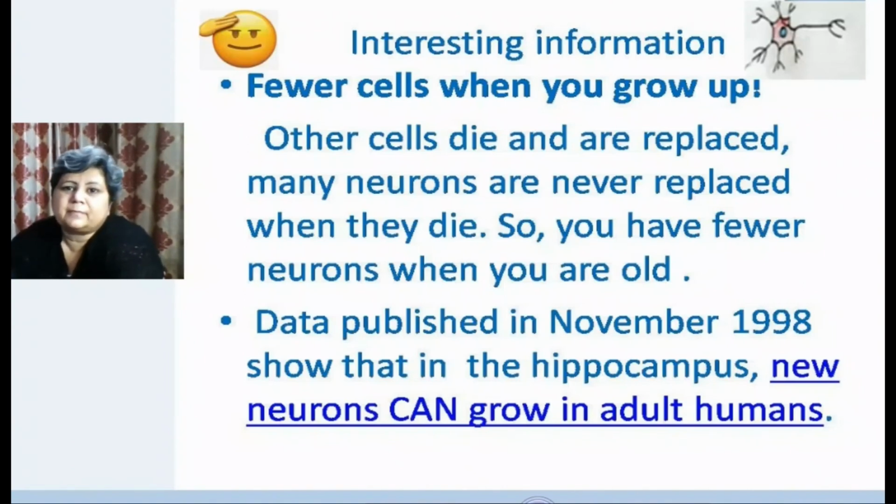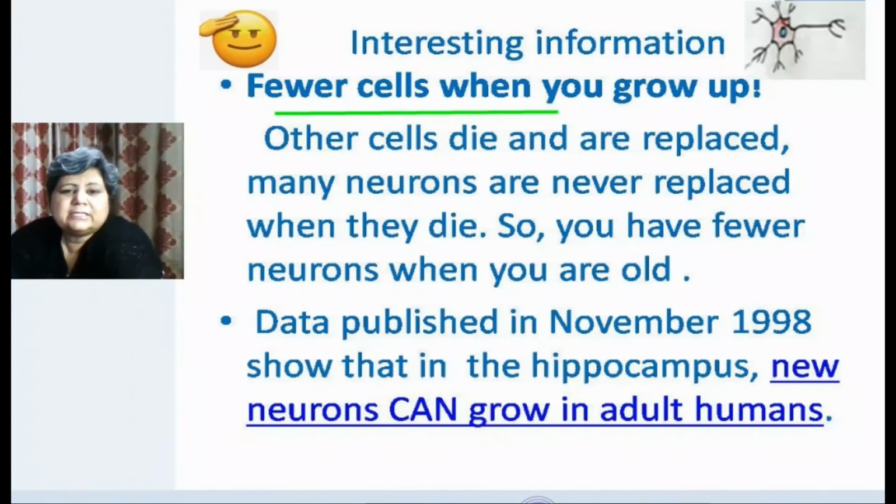There is important and interesting information for you. This says that you may have fewer cells when you grow up. Usually, when you grow up, the number of cells increases. But neurons are such cells which do not increase as you grow.